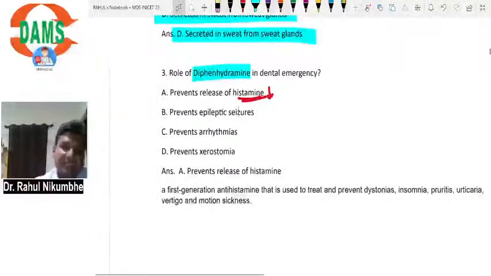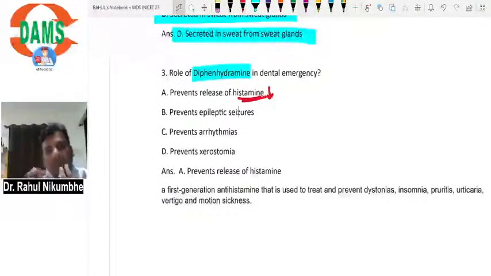Even if the patient has allergic cough, you can give cough syrup having diphenhydramine. And this diphenhydramine also causes sedation. So the patient can become drowsy or sleepy, so you have to tell the patient to preferably take this medicine at night time. These are the uses in medicine.